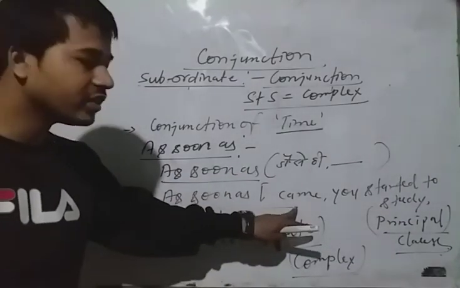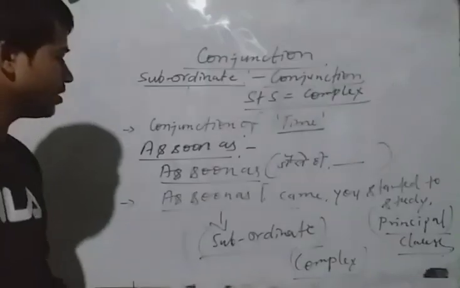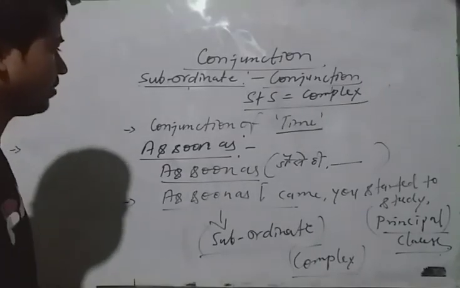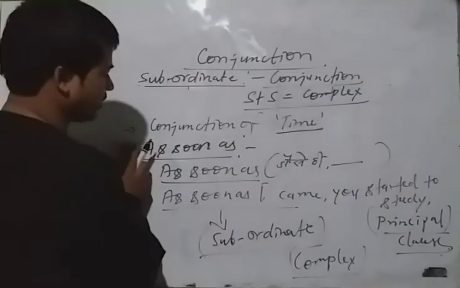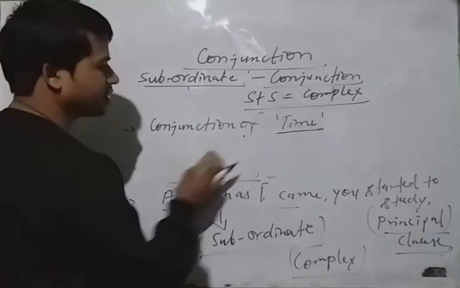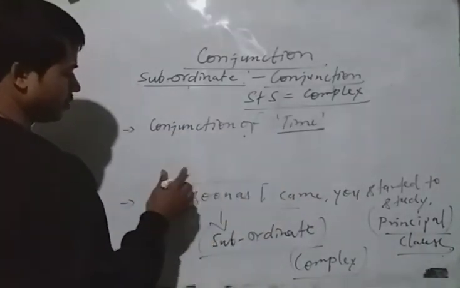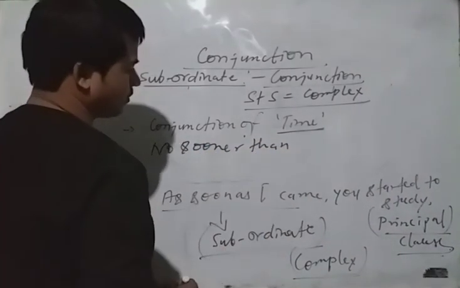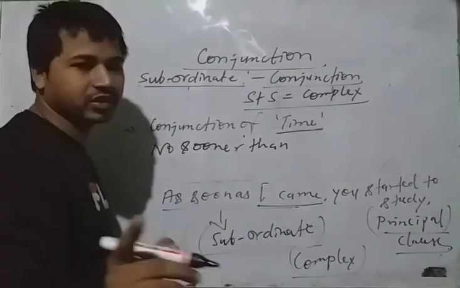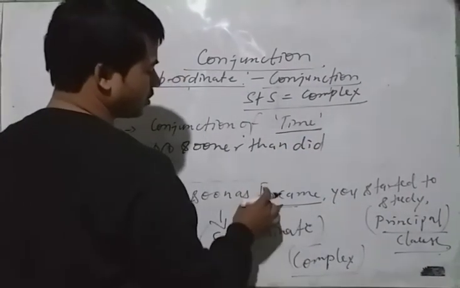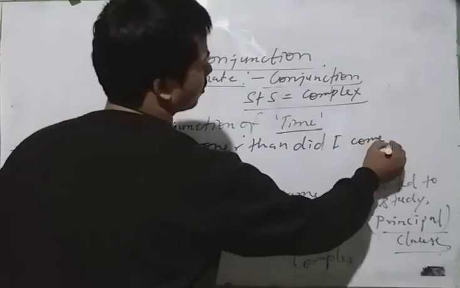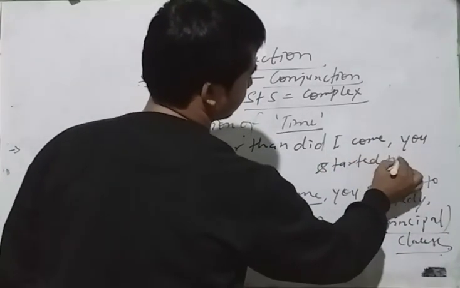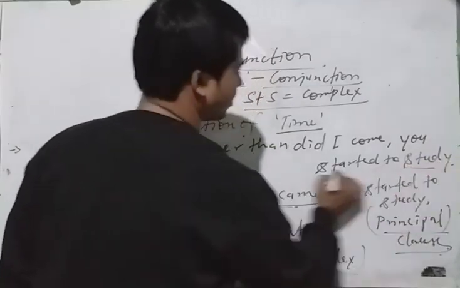Okay, if you want to make this sentence negative and don't want to change the meaning, you can use no sooner than. Suppose the same sentence I'm trying to tell you: no sooner did I come than you started to study. This is past indefinite tense. We have used did I come. Then you started to study. This is the sentence.